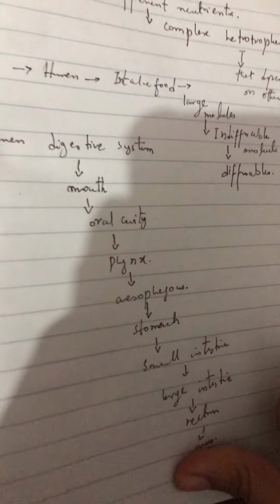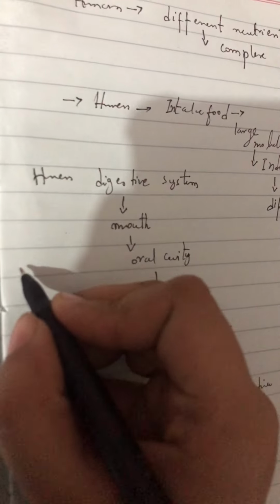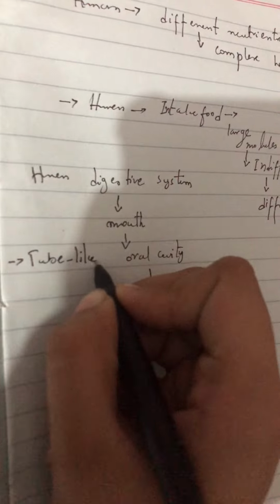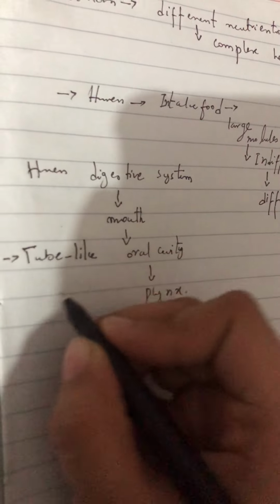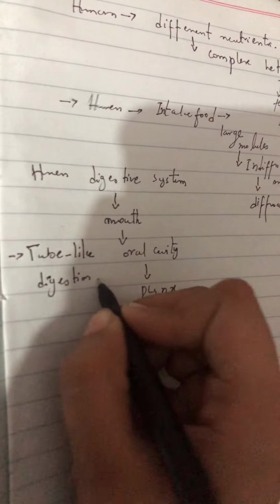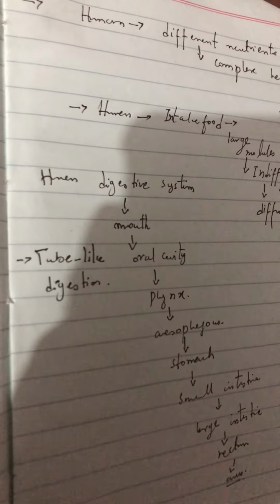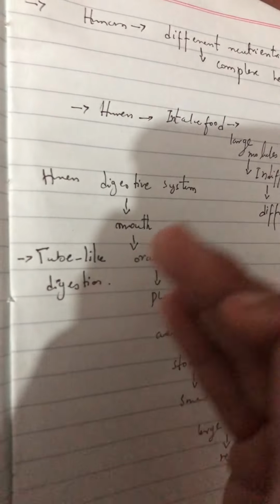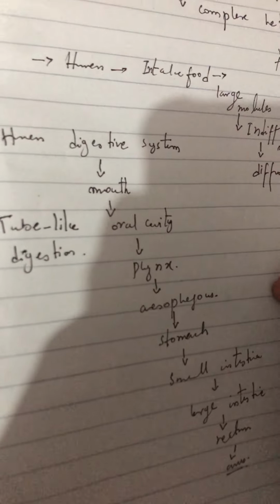Food enters from the mouth and ends at the anus, and this human digestive system is a tube-like digestion. As in previous videos, I've discussed tube-like and sac-like digestion. What is tube-like digestion? A digestion with two openings, one for the intake of food and one for the ejection of the food.